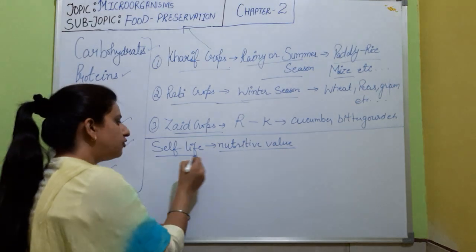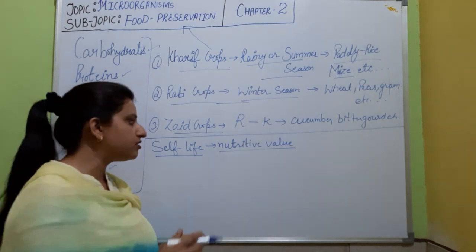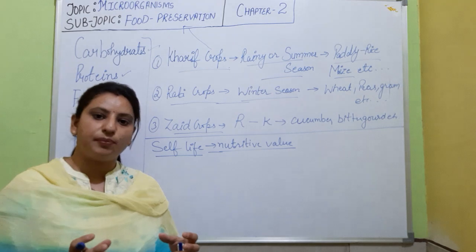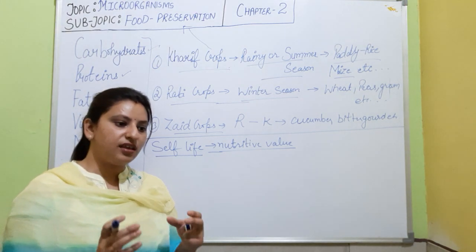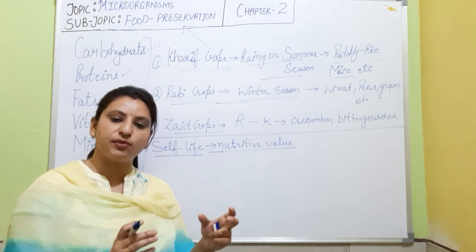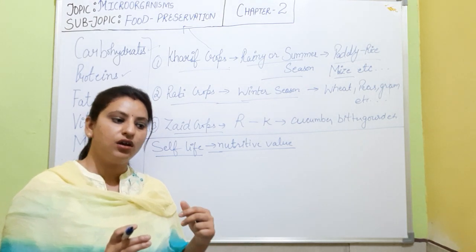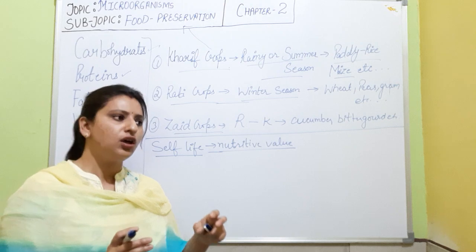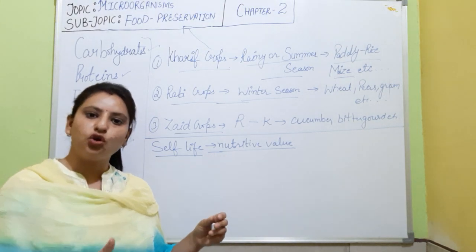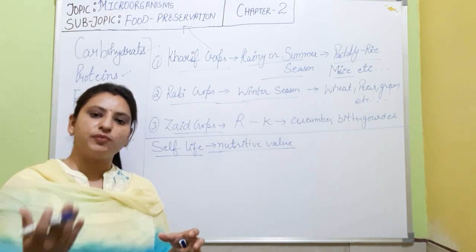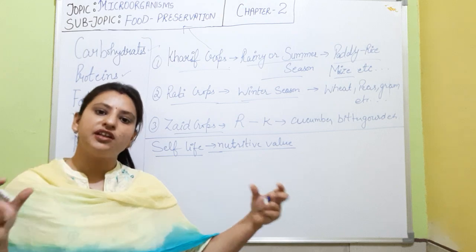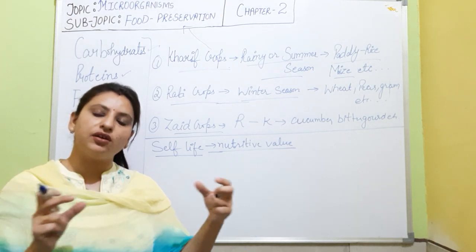So the shelf life of a food must be very important, and the nutritive value is very important. As you have seen on many packaged foods, it says you should eat this food within 6 months, or within 1 year, or 2 years, or 3 years. Food preservatives are not only added to food, they are also added in cosmetics, paints, and varnishes, and this time limit is given there. So what is this time limit for?